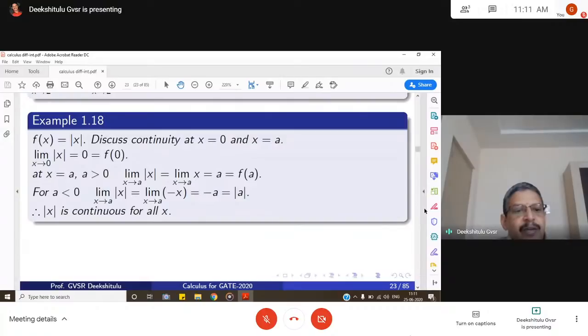Now at x is equal to a, for a greater than 0, limit x goes to a, f of x, that is mod x, because a is positive, mod x is x, so it becomes f of a. For a less than 0, mod x is minus x, so it becomes minus a. So when x is not equal to 0, what is happening here? The right limit is, that means when a greater than 0, the limit is a, and for a less than 0, the limit is minus a. So left limit and right limit are different, so limit does not exist.